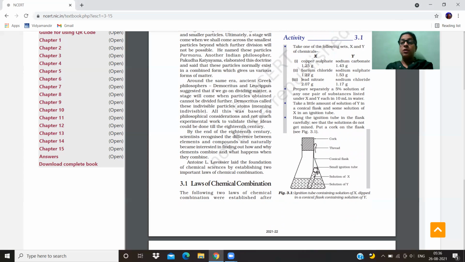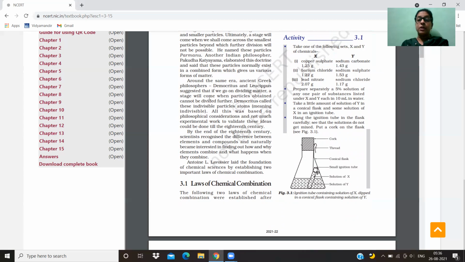Democritus and Leucippus both suggested that if we keep on dividing matter, a final stage will come where no more division can take place, and Democritus called these indivisible particles atoms. So Democritus gave this name, atoms, and atom means indivisible particle, which cannot be further divided.